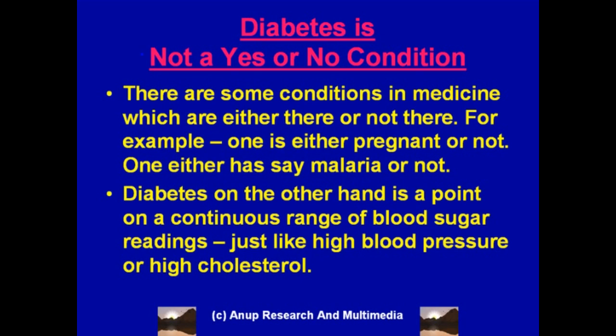Diabetes is a range where below 100 is normal blood sugar, 100 to 125 is pre-diabetes, 126 and more is diabetes. So it's like blood pressure or cholesterol reading. It's like a scale, and depending on where one is on that scale, the diagnosis of diabetes is made.